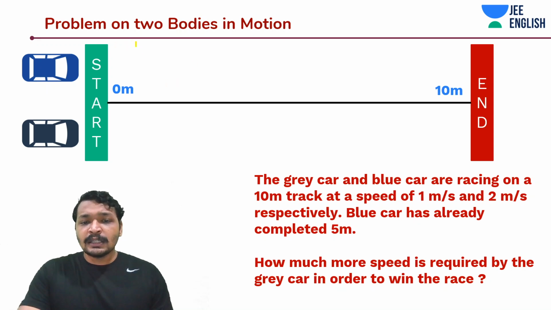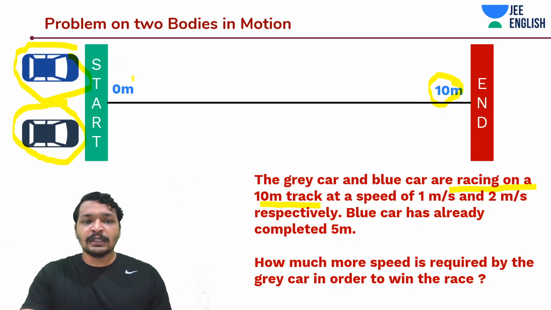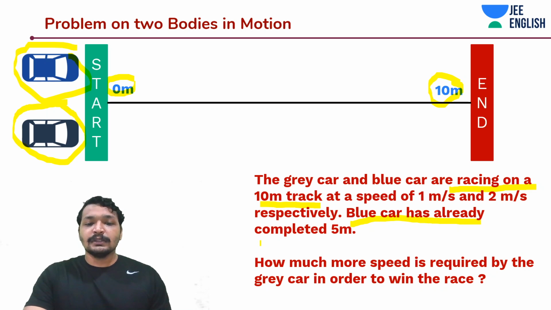So the problem says there is a grey car. So this is the grey car, and this might appear like a little bit different color, but anyway, this is the grey car and there is a blue car. And this grey car and blue car are racing on a 10-meter track. So it says it's 10 meters. This is the start point, so this is 0 meter. Blue has already completed 5 meters.